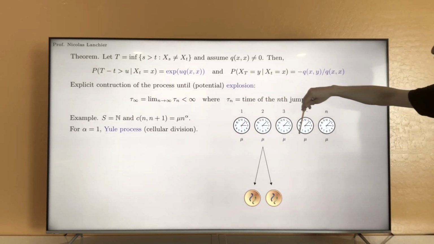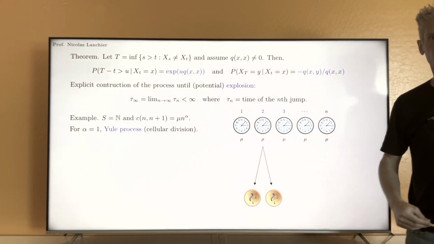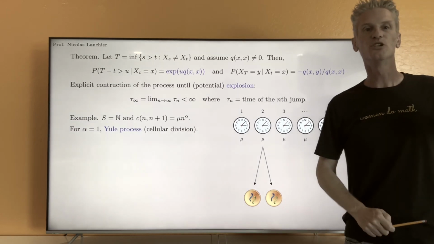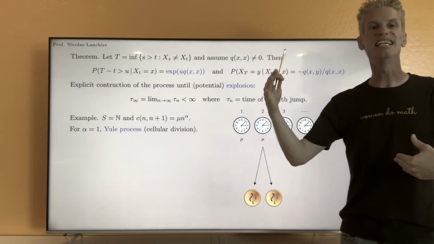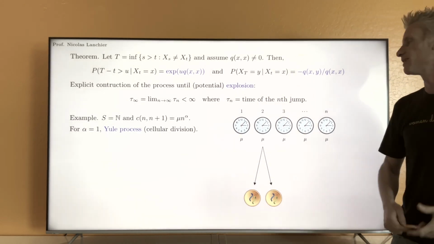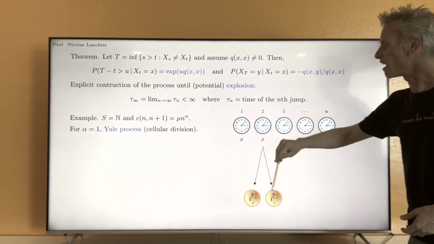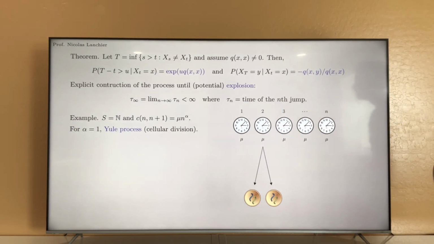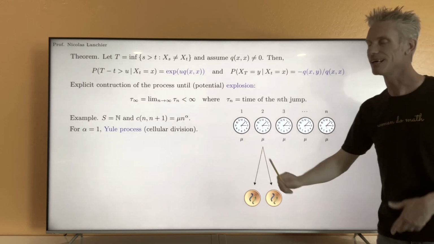The first clock that rings is going to tell us the next time at which there is a cellular division. All those clocks are exponential with parameter mu, there are n of them, and they are independent.